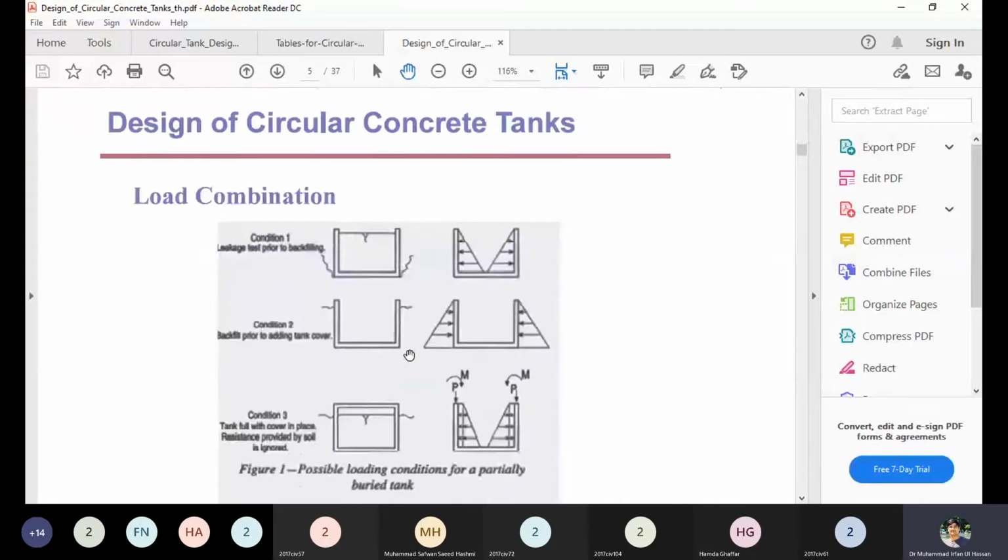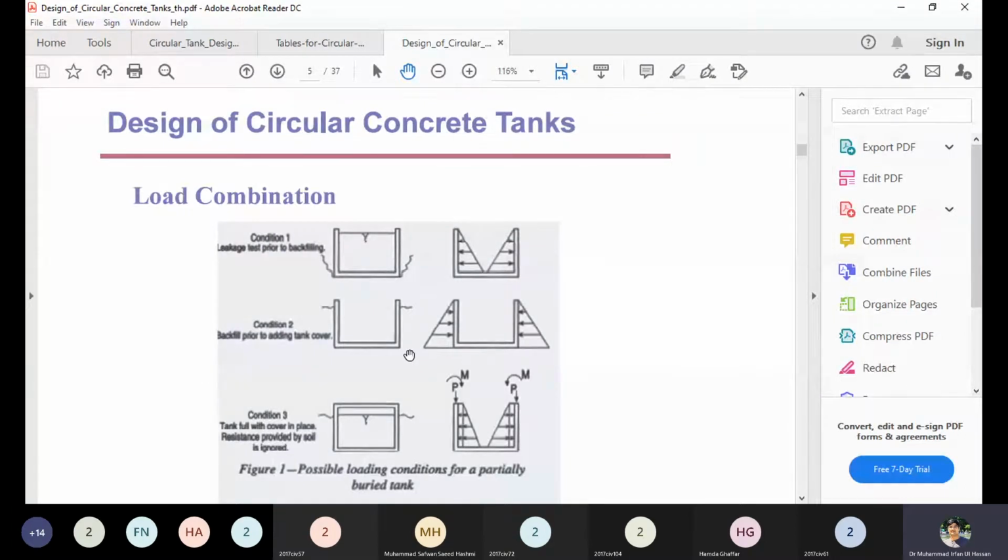Another important point of the circular tank is the critical loading conditions. Normally when we were designing slabs and beams, we were designing only for the gravity loading, and maybe the earthquake loading, but only one load was critical, and we were not designing again and again for any other kind of loading.